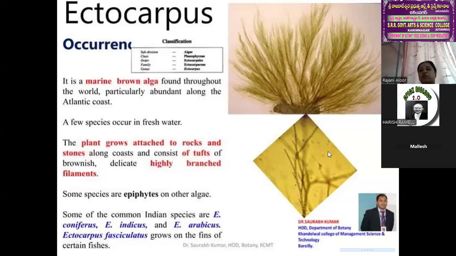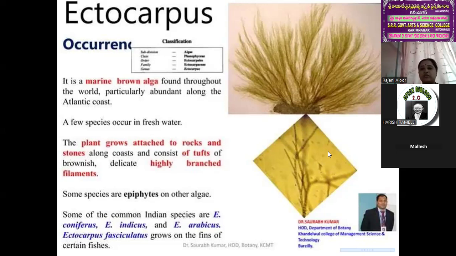Seaweeds and kelps are other names. The reserve food material is also most important: laminarin starch and mannitol alcohol are both present. These are very common characteristic features of the PHAEOPHYCEAE members.